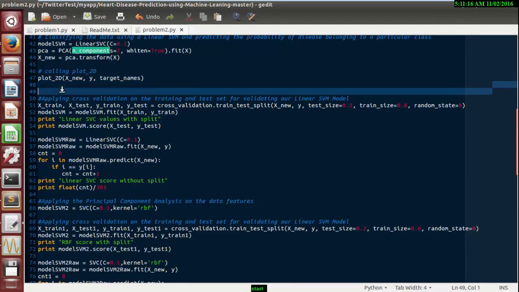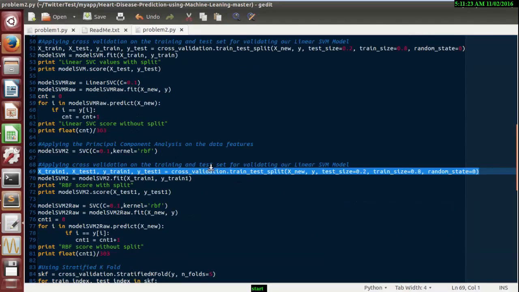Now it's time to split the data for training and testing. With the help of cross validation, we split the data into a train set, x train and y train, and a test set, x test and y test.